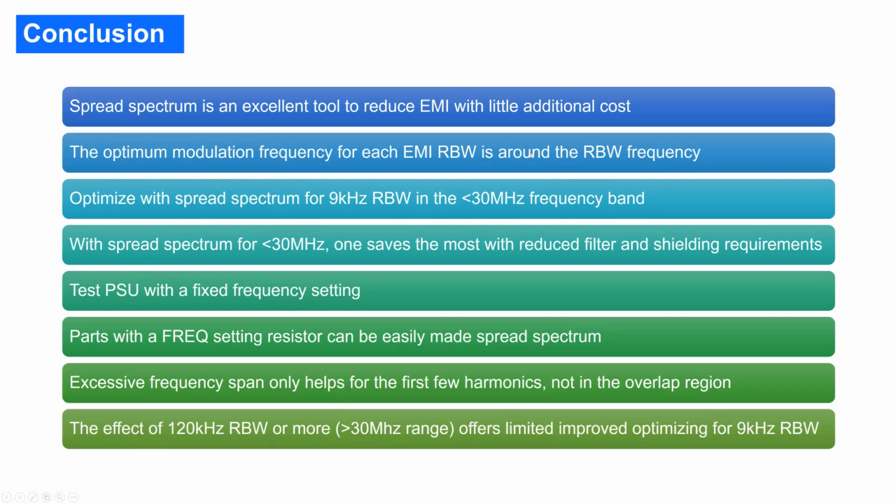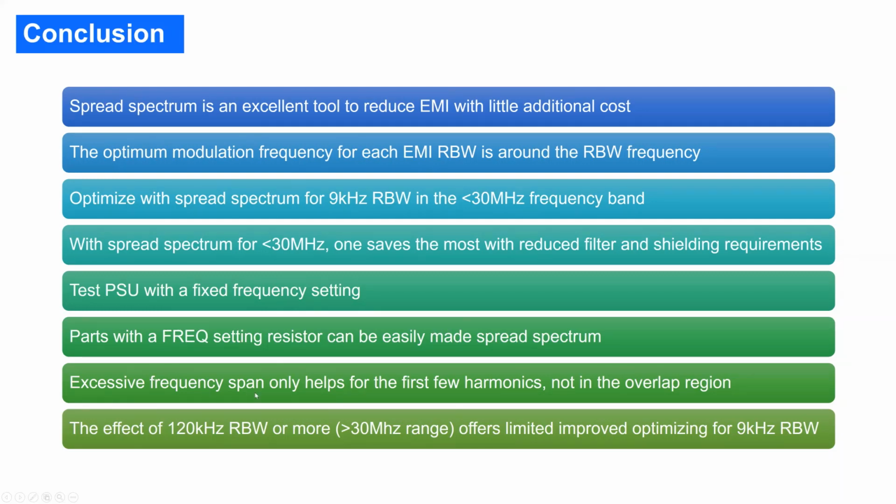Optimal modulation frequency we talked about is around the resolution bandwidth frequency. And typically, most times you get away if you optimize for the 9 kHz resolution bandwidth. And with spread spectrum for lower frequencies, typically the cost savings on the input filter is the highest. You should test your power supply on fixed frequency if you can. And you can move frequency setting, fixed frequency parts, which have a frequency setting resistor. Pretty easy to make a spread spectrum with only a little additional effort.